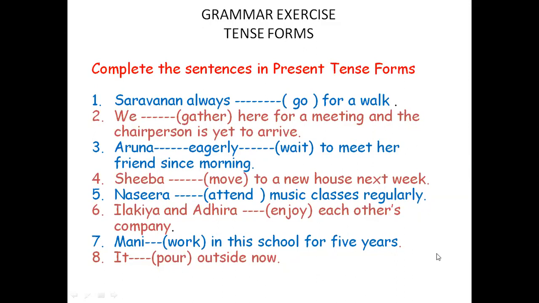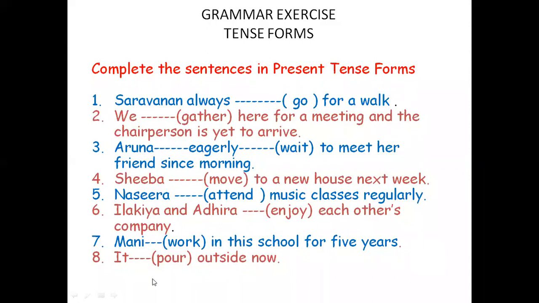And eighth sentence, It dash pour outside now. Pour, it is raining. Now is the clue word. Now refers to the present time. It pours outside now. Simple present tense, action in progress. For action in progress, we use simple present tense or present continuous tense.